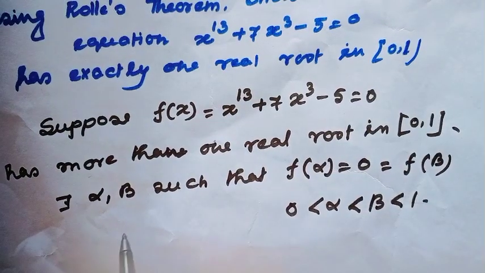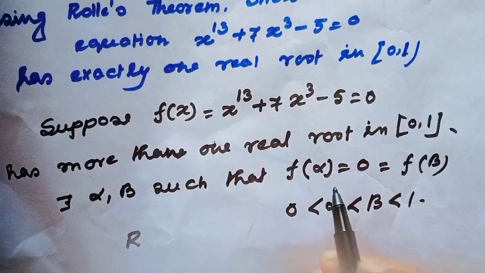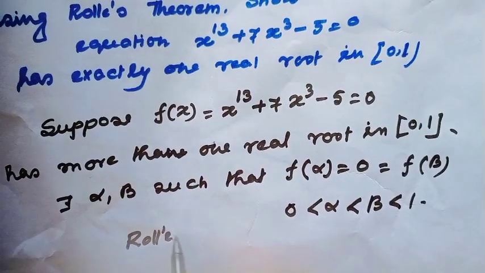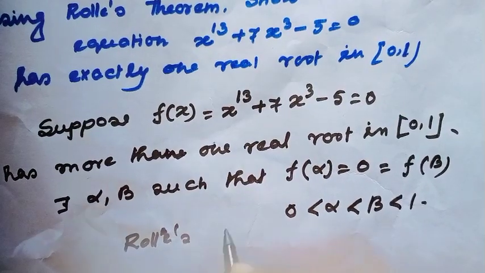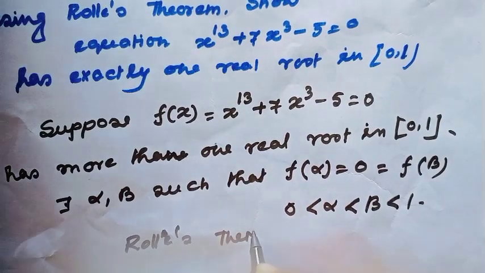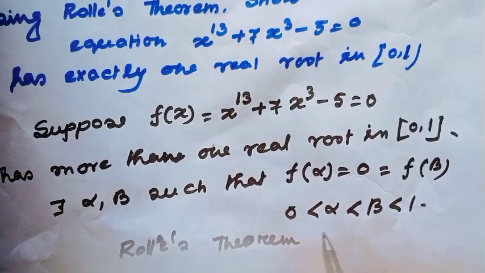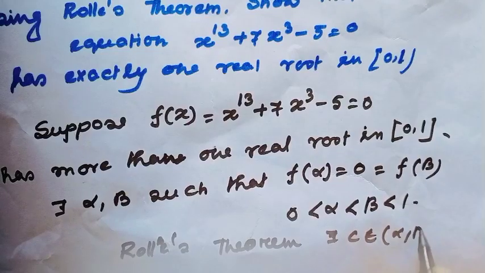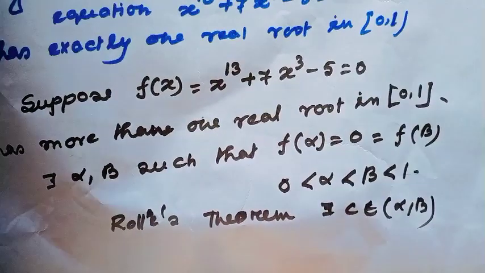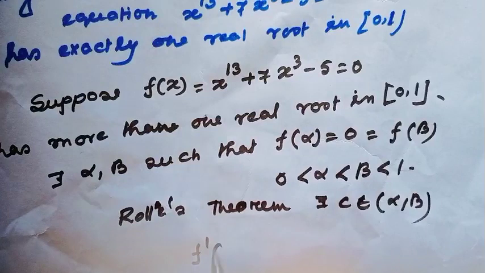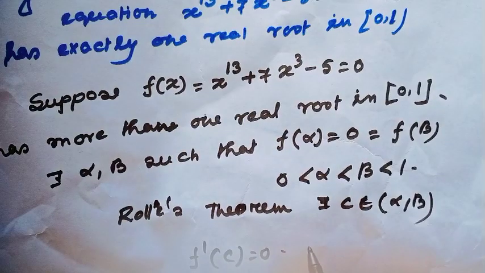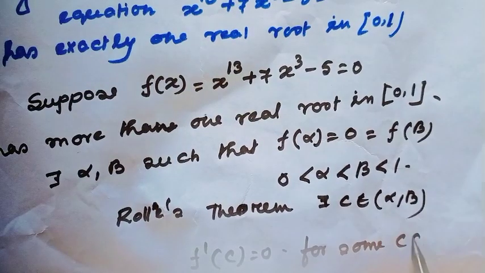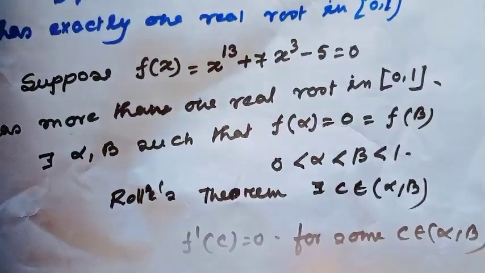Then by Rolle's theorem, since f of alpha equals f of beta equals 0, we can say there exists c between alpha and beta such that f prime c equals 0, for some c belonging to alpha, beta.